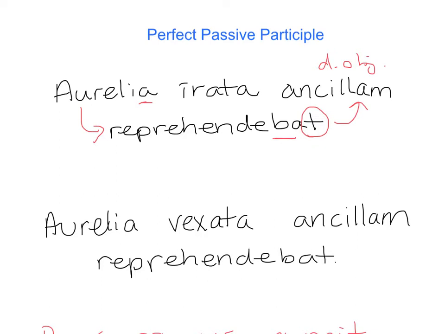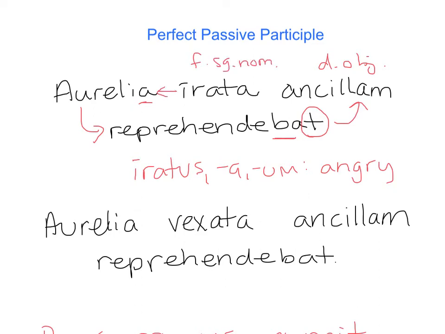ancillam, which is slave woman. So I've dealt with three of the words in this sentence. Aurelia was blaming the slave woman. I have not yet dealt with errata. Errata is an adjective, erratus, errata, erratum, meaning angry. To figure out whether Aurelia is angry or the slave woman is, I look at this ending, and that A tells me feminine, singular, nominative, so it must modify Aurelia.